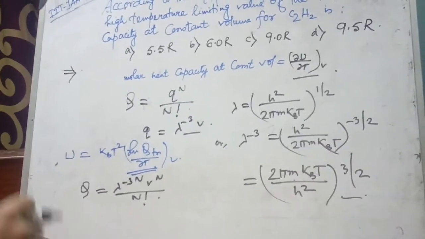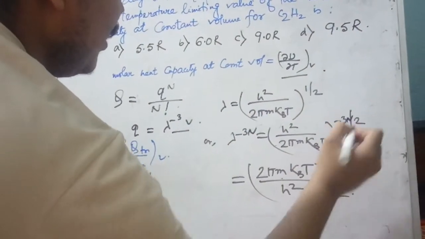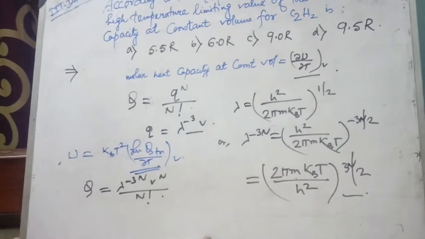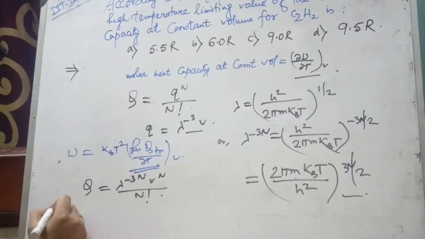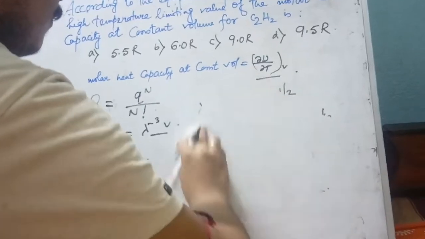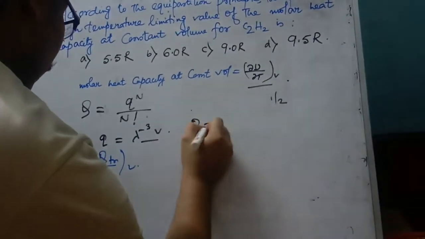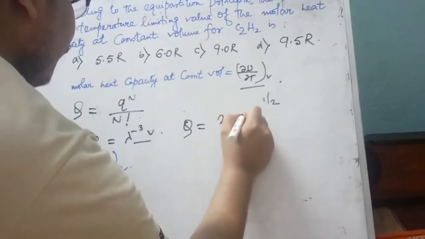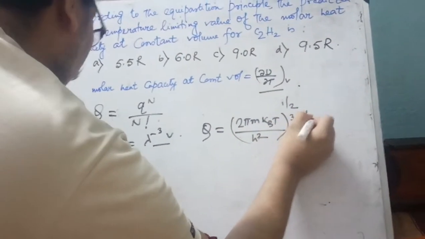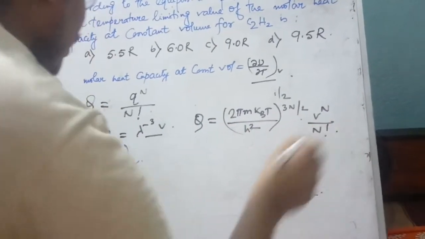So lambda to the power minus 3n gives the exponent 3n by 2, so Q equals 2 pi m kBT divided by h square, to the power 3n by 2, times V to the power n divided by n factorial.